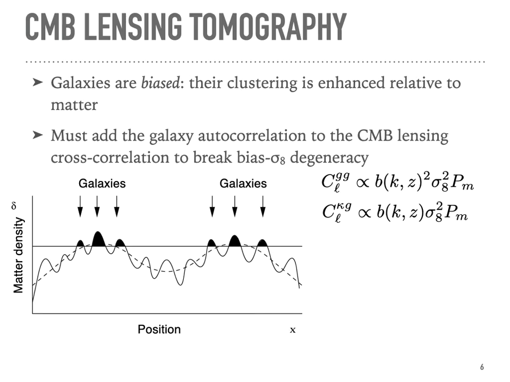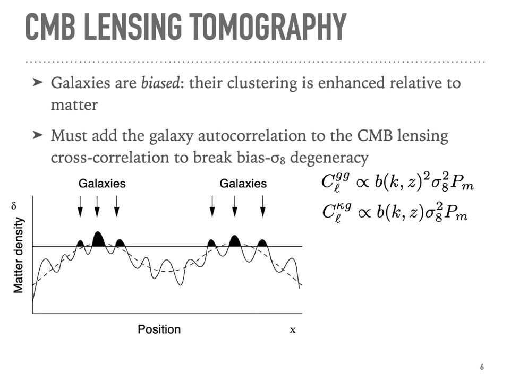of structure formation. Their clustering is enhanced relative to matter. And so, here I'm showing the classic peak background split picture, galaxies forming at the peaks in the matter density, which causes them to be more clustered than the matter, and therefore have a higher amplitude of the power spectrum.